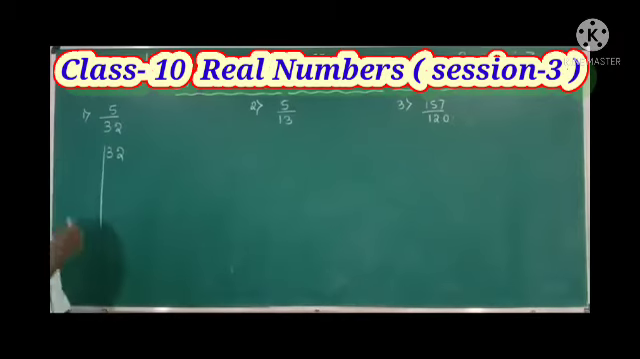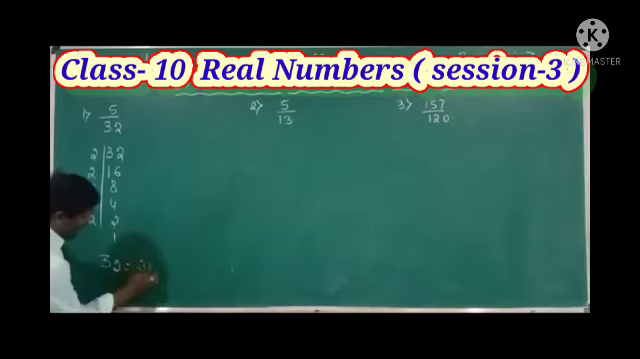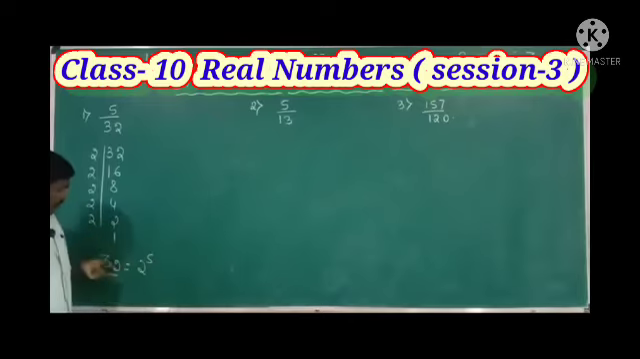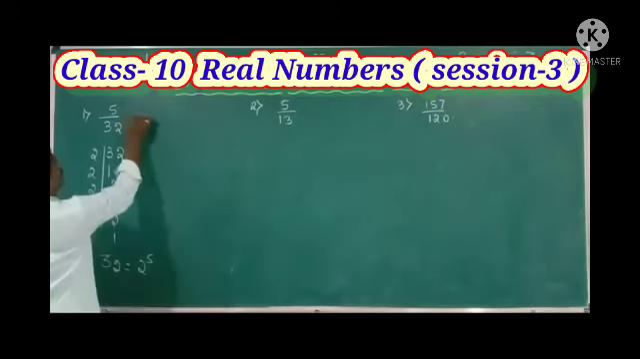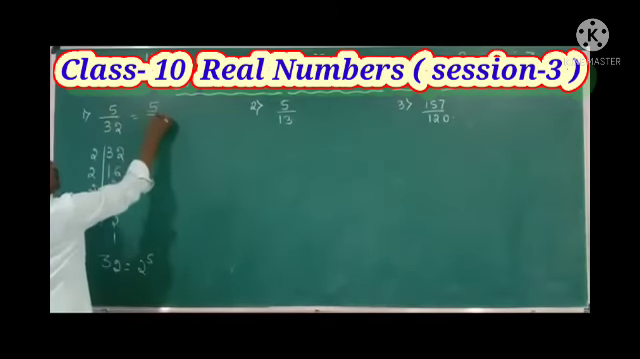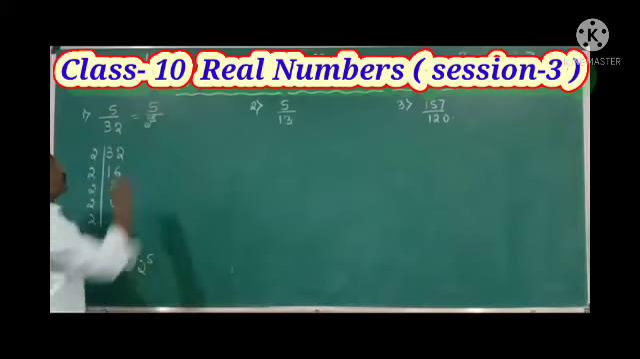Just factorize the denominator. 2 16s are, 2 8s are, 2 4s are, 2 2s are, and 2 1s are. Now 32 can be written as 1 2 3 4 5, 2 raised to 5. What are we getting now? 32 is nothing but 2 raised to 5. So this 5 by 32 can also be written as 5 by 2 raised to 5.